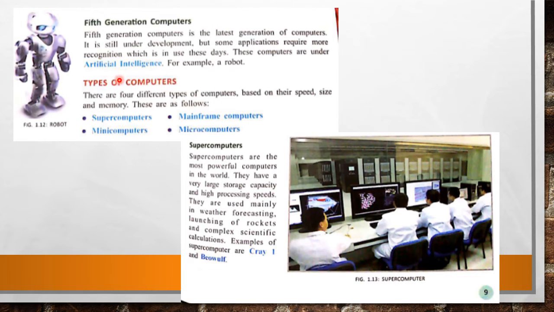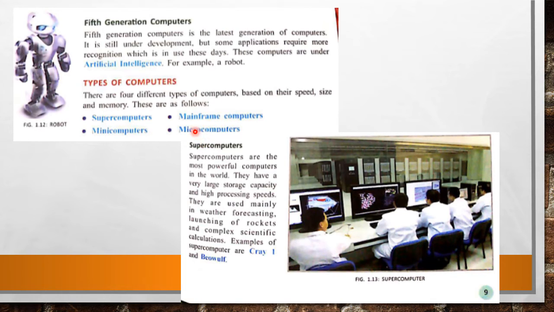Types of computers. There are 4 types of computers based on their speeds. How many types? 4 types. These types depend upon the size, speed and memory: supercomputer, minicomputer, mainframe computer and microcomputer.